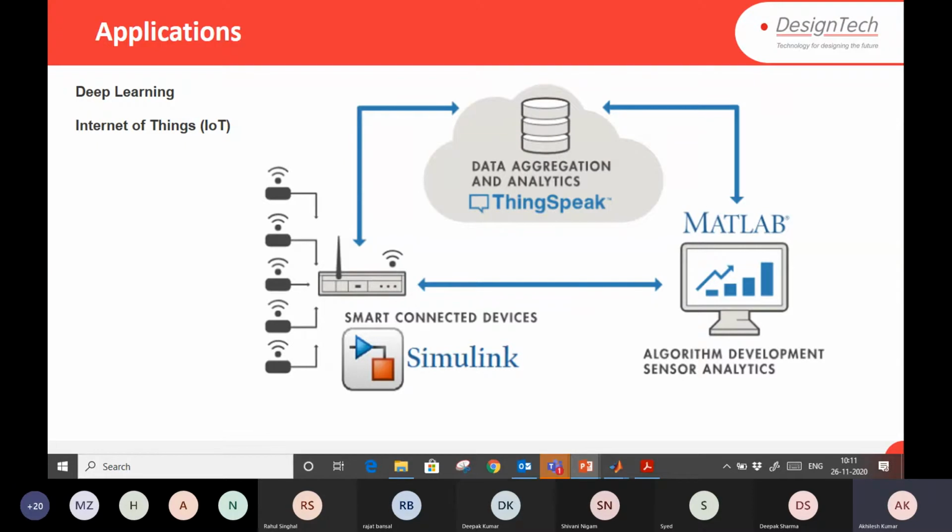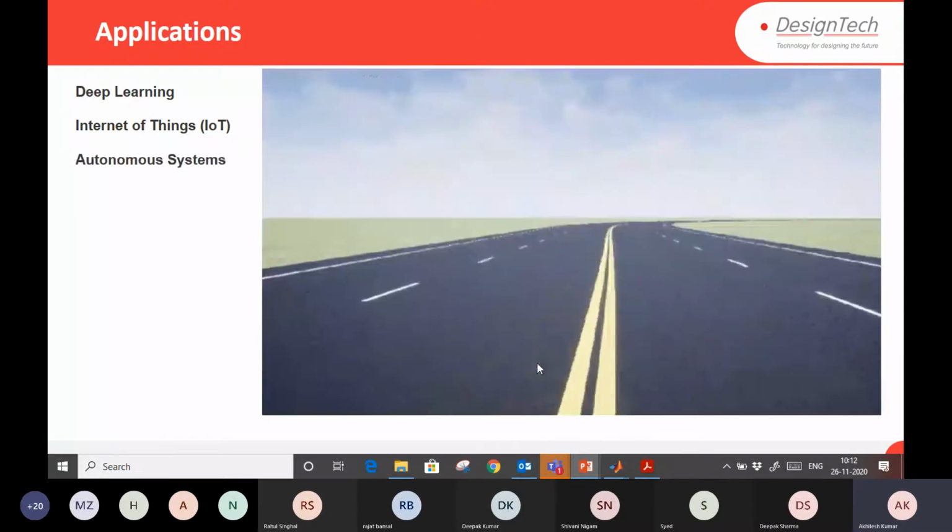You can use ThingSpeak to log your data from sensors, and you can write MATLAB code directly there as well. For that you require a MathWorks account, which is free. You can register a MathWorks account and use it. In the last session, the third day, we will see how to log data from hardware to the ThingSpeak data aggregator. So you can design a complete IoT system also.